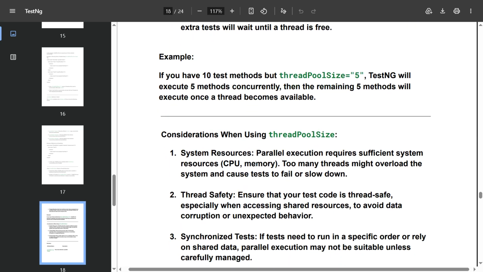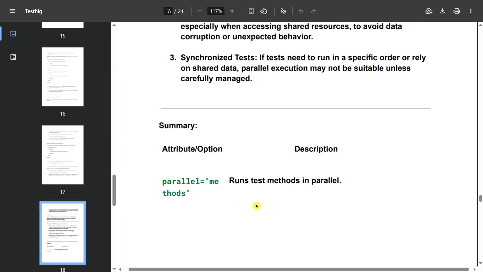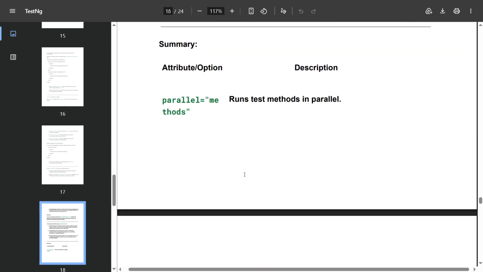Considerations when using thread pool size: system resources, thread safety, synchronized tests. You can see here the summary of thread pool size.